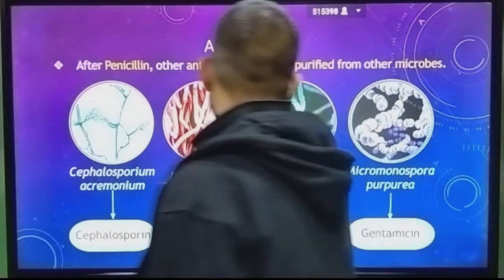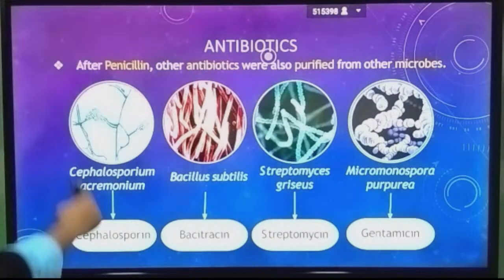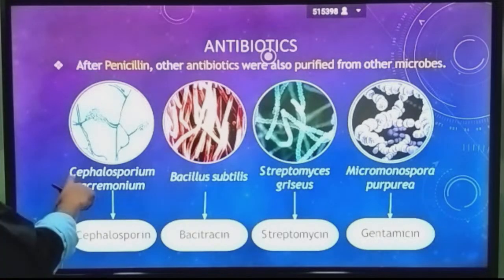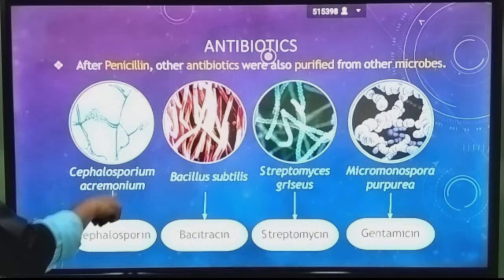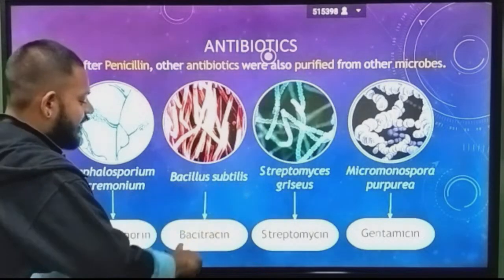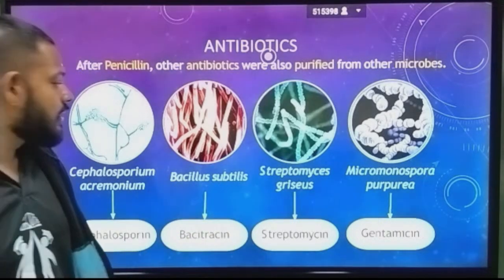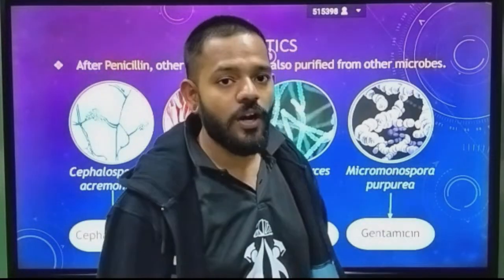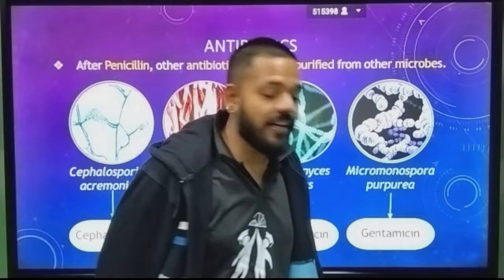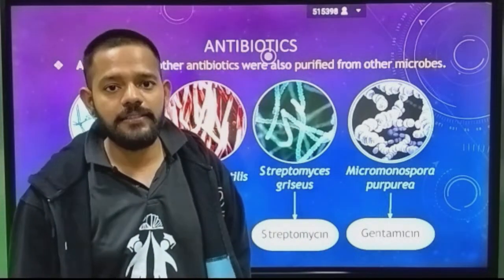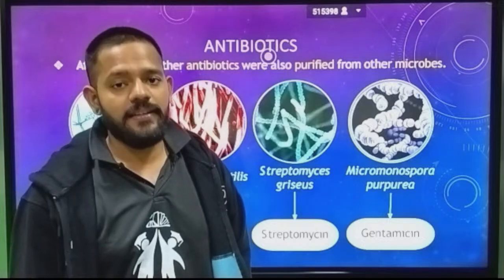All of these are microbes, and cephalosporin is also produced by microbes. Cephalosporium acremonium produces cephalosporin. Bacillus subtilis produces bacitracin. Streptomyces griseus produces streptomycin, and Micromonospora purpurea produces gentamicin. So these are more antibiotics discovered after the discovery of penicillin.